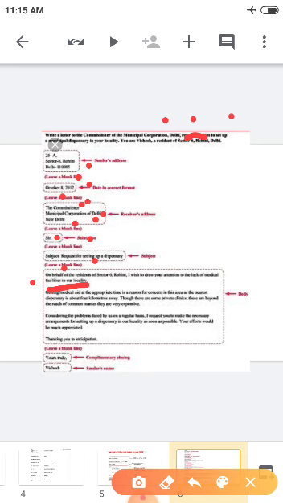Okay, then after leaving a line, you have to write the main content. Okay, in 2 or 3 lines, you have to explain the main content. Then you have to request the person to solve the problem. Okay, that is the conclusion part. Okay, that should be in 2 or 3 lines.